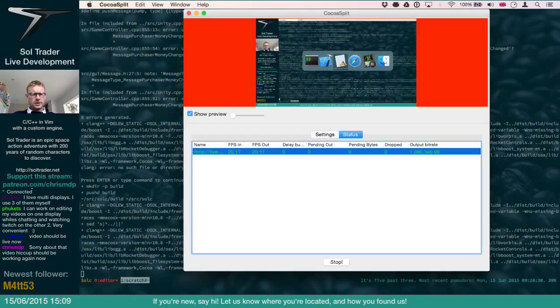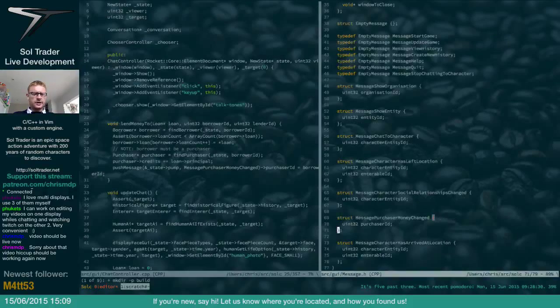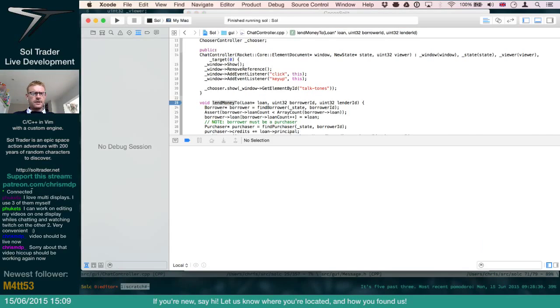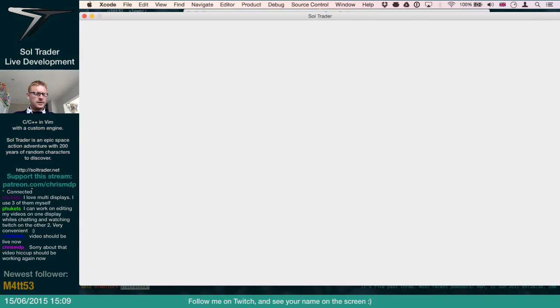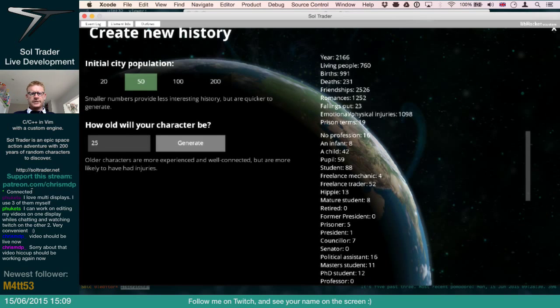Sure that things are going okay. Yep. Stream works fine here. I just wish this second display was working. That's very frustrating. When I take out the display and put it back in, it thinks that it's on, but it's just not showing anything. Okay, so let's see whether or not this worked.